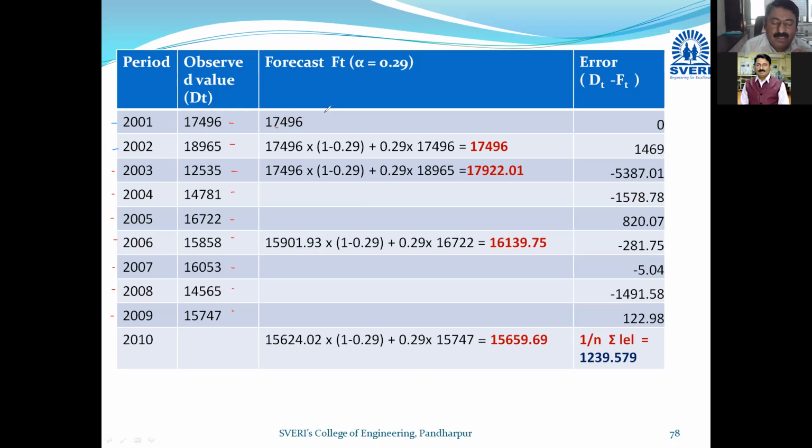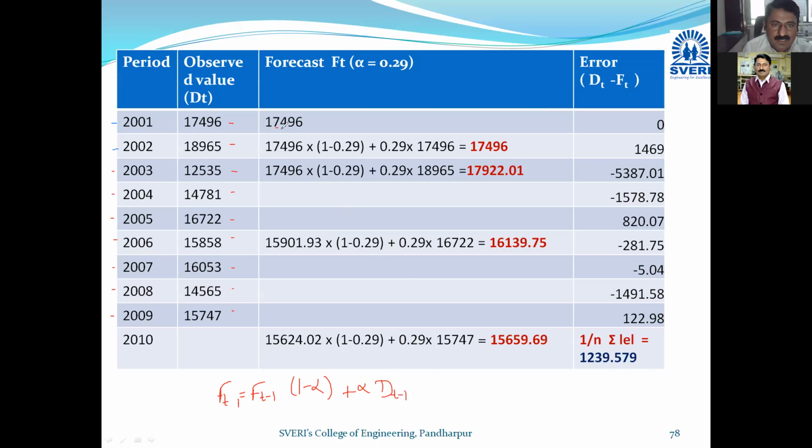Now next case, what is the formula? We have mentioned the formula as ft is equal to ft minus 1 into (1 minus alpha) plus alpha into dt minus 1.